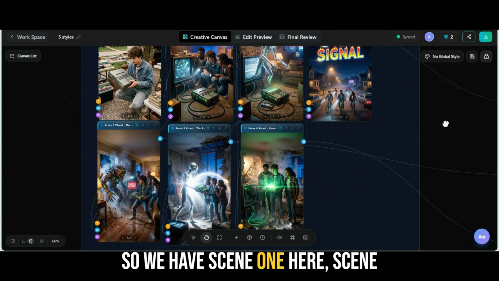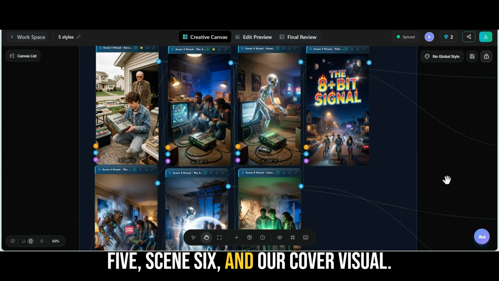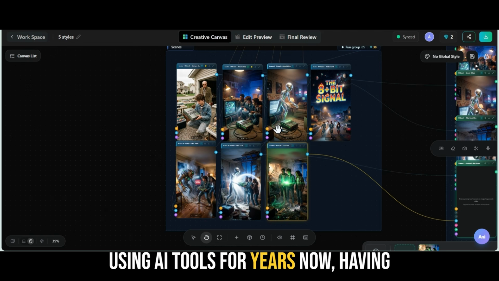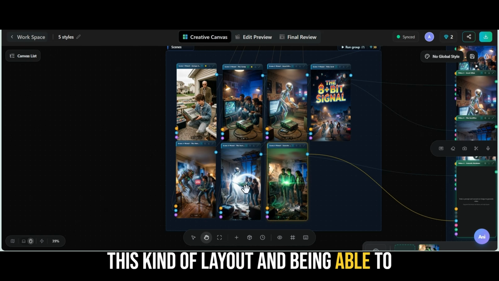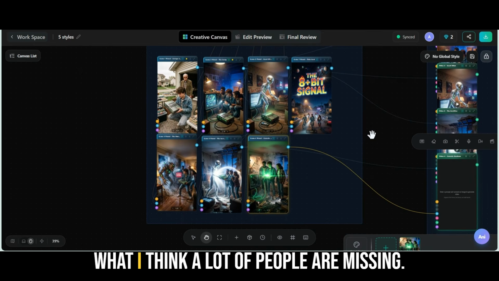So we have scene 1 here, scene 2, scene 3, scene 4, scene 5, scene 6, and our cover visual. If I zoom out, as somebody that's been using AI tools for years now, having this kind of layout and being able to really experiment like this gives you so much control over the story. And that's what I think a lot of people are missing.